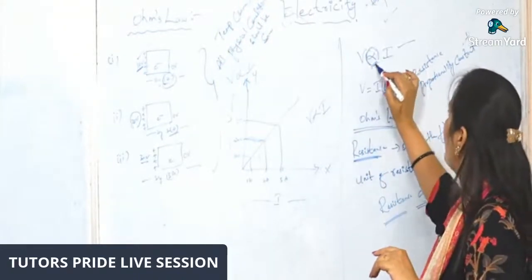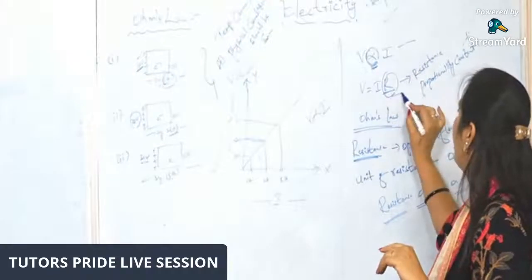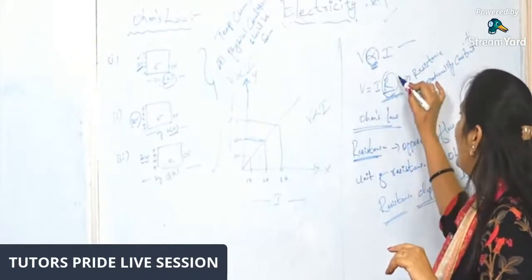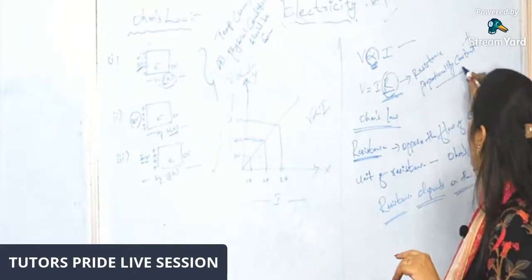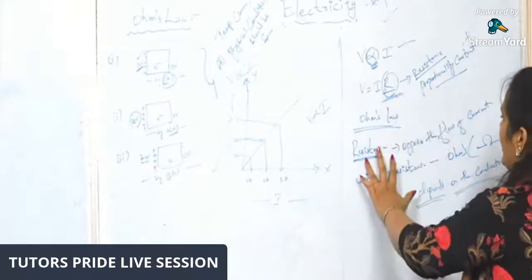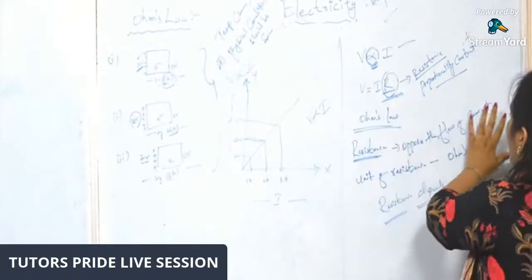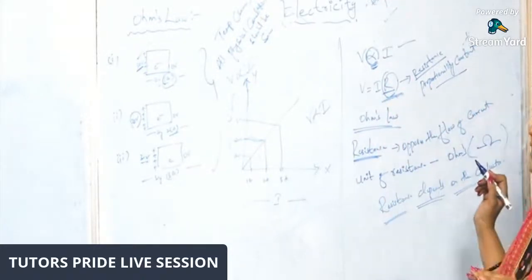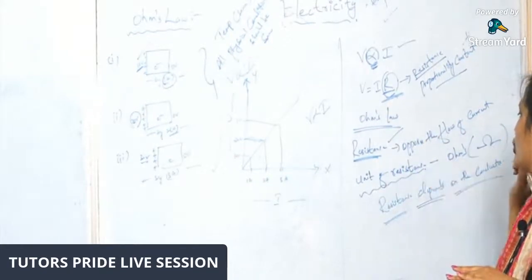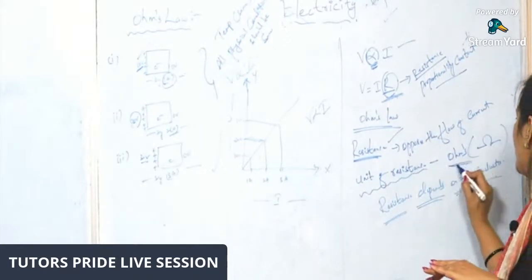To remove the proportionality symbol, I introduced a proportionality constant R, also called resistance. Resistance is that which opposes the flow of current, and its unit is ohms.